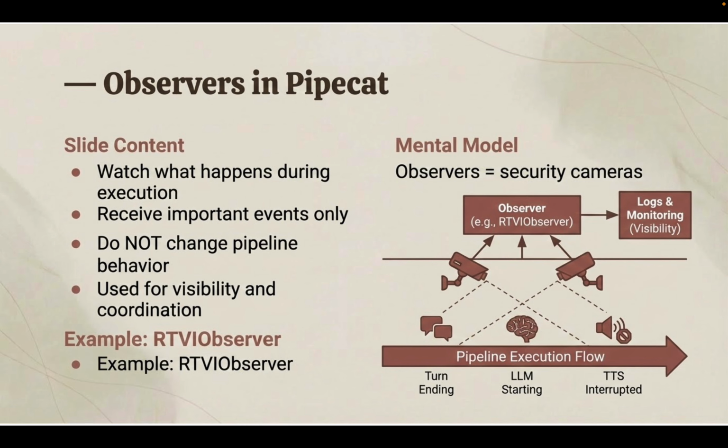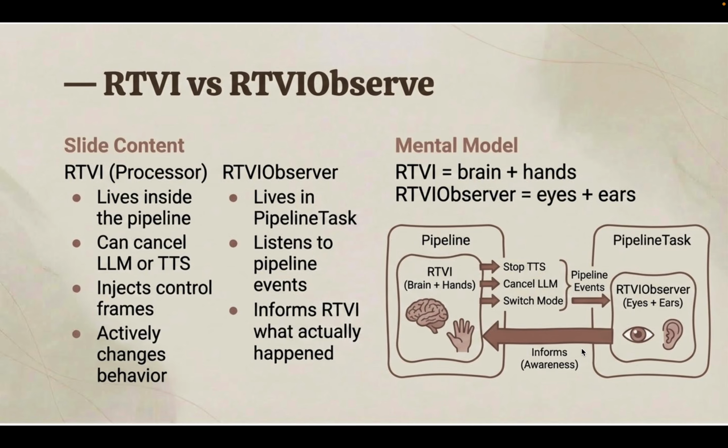So the observer listens to those events and then takes some action. We have this RTVI observer, which takes care of the RTVI. I will be explaining that, but basically, using this observer we can observe what's happening in the pipeline. If there is something, like when the turn is ending or when the LLM is starting, and we need to do something like logs and monitoring, then using the observer we can do that. And we have something like the RTVI observer.